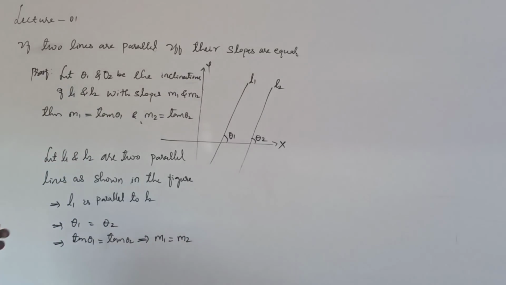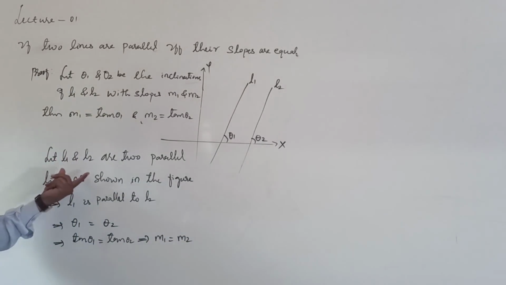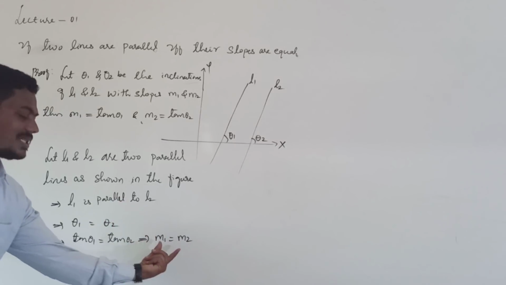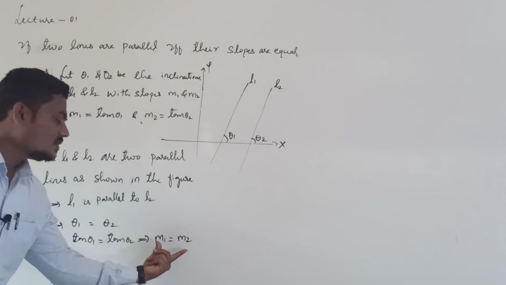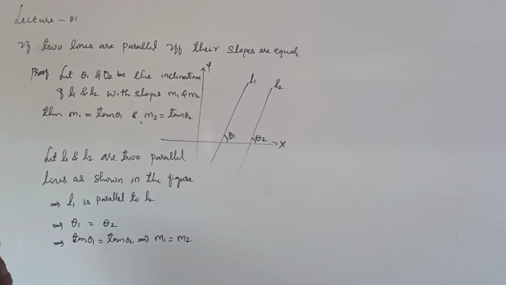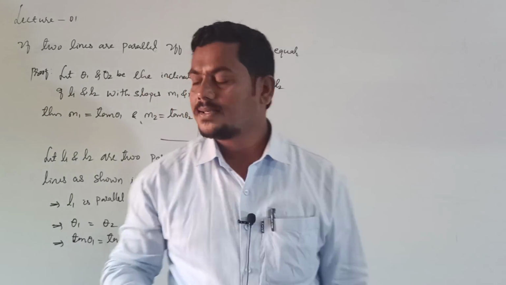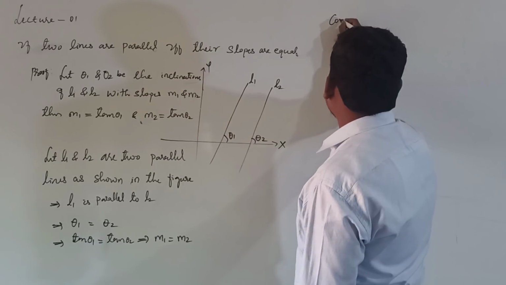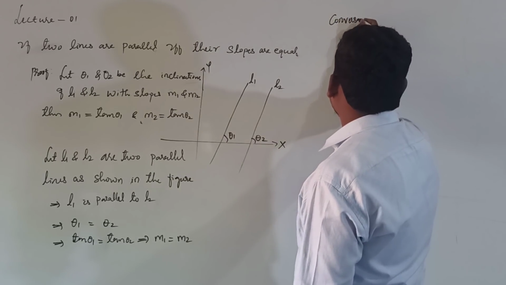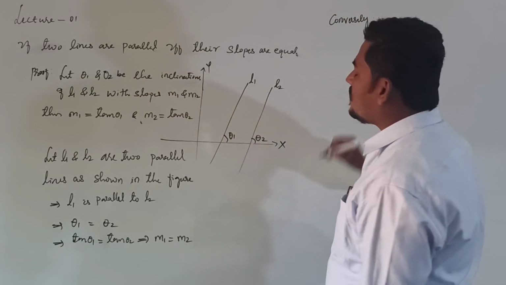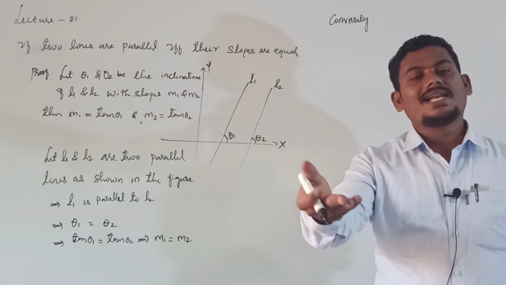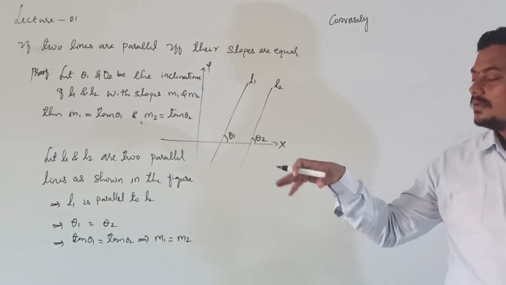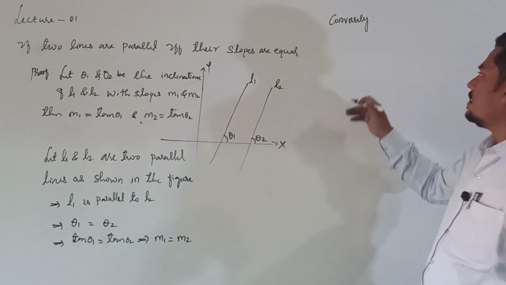Then what do you conclude? The lines are parallel, and lastly you get that the slopes are equal. Lines are parallel, then slopes are equal. Then what about the converse statement? Converse means reverse. Conversely, if you take slopes are equal, then clearly you get that their inclinations are equal, right?